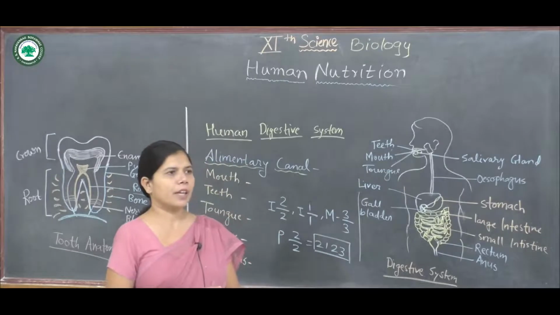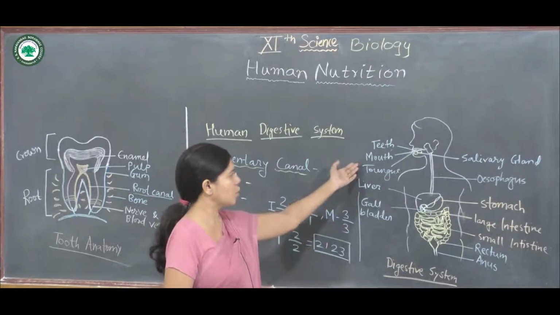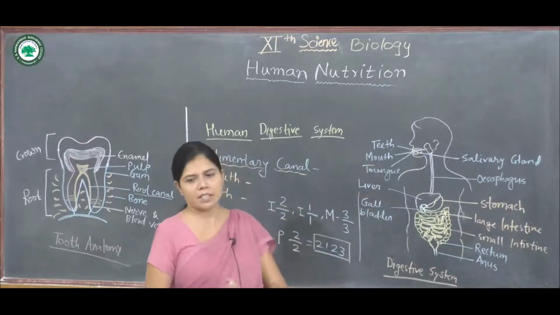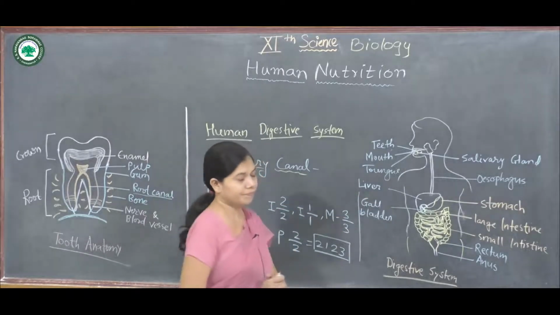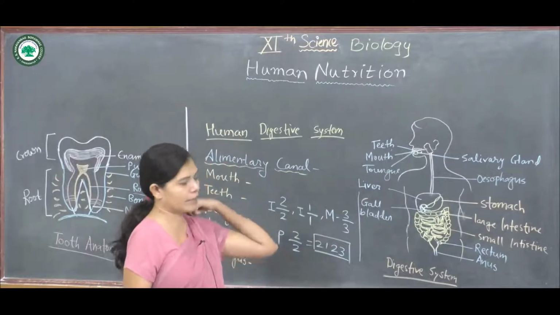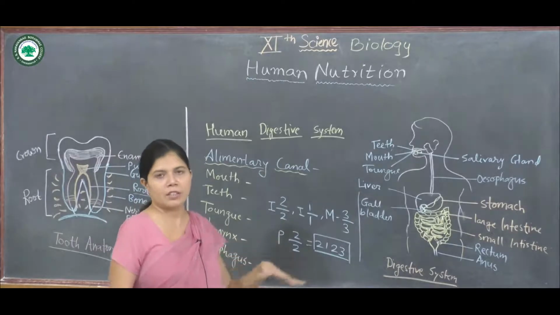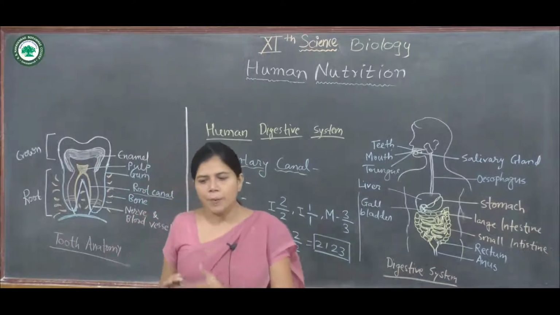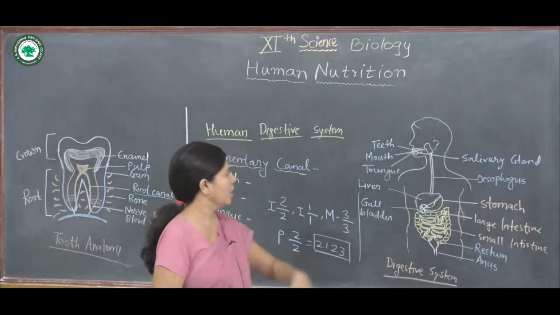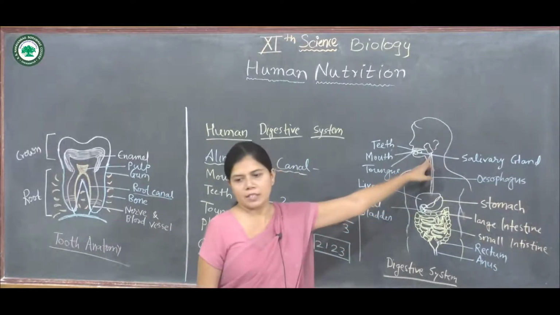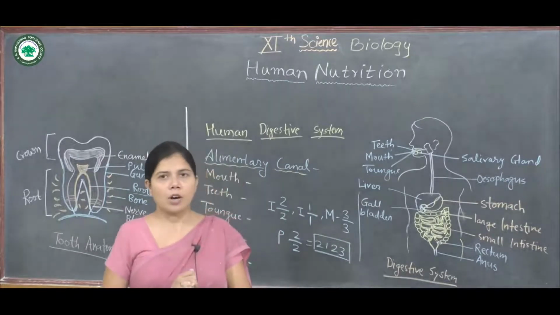Now the alimentary canal includes, first, the mouth, in which the teeth and tongue are present, and the next organ of the alimentary canal is the pharynx. Next to the tongue there is the pharynx. The buccal cavity leads to the short pharynx.